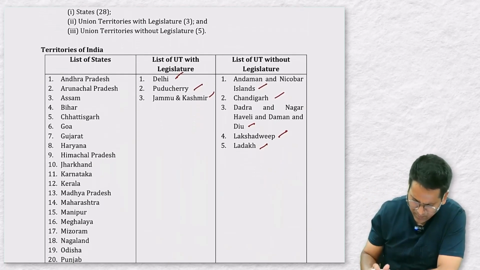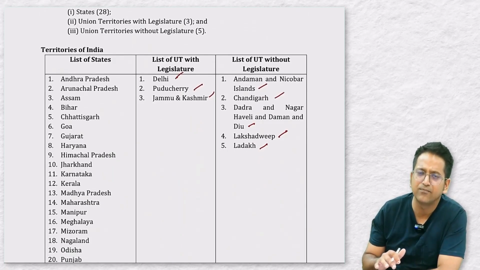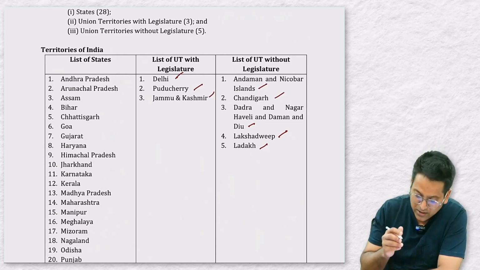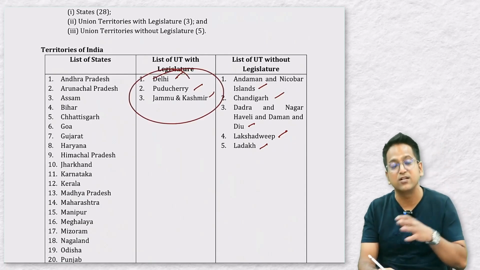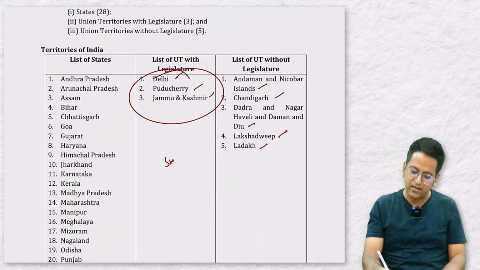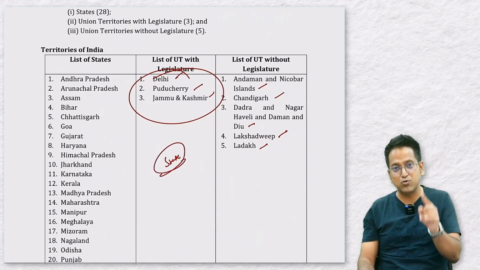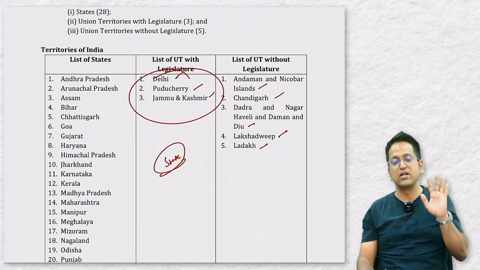Okay, and you know about the other states. So there are 28 states and there are 3 union territories with legislatures. And in GST, these 3 union territories with legislatures are given the status of states. Okay? Meaning for the purpose of GST, these are considered states. Although these are union territories, please listen carefully, these are union territories but in GST they have been granted state status here.